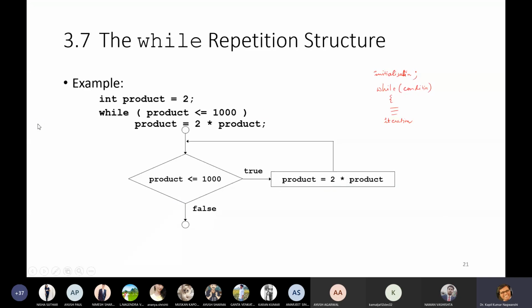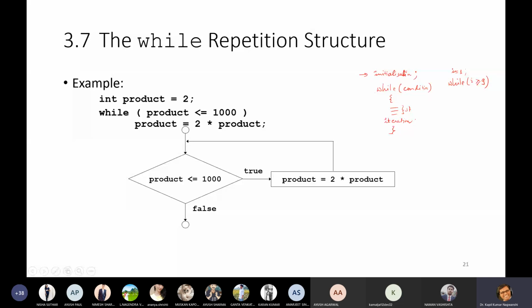So this is our structure of the while loop. It starts with initialization, then the while condition, then the statements to be executed, and then the iteration. What is initialization? Suppose you are working on a particular condition with I, then I must be initialized. I is equal to 1, 0, whatever. Then start writing while, condition, if I is greater than or equal to 9.